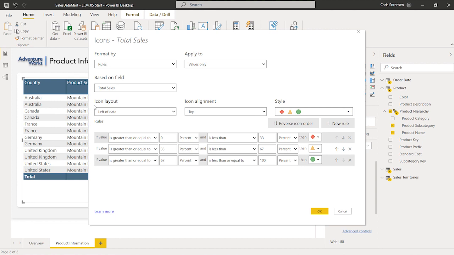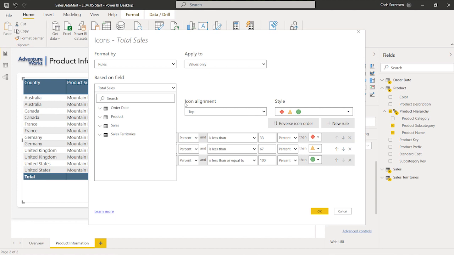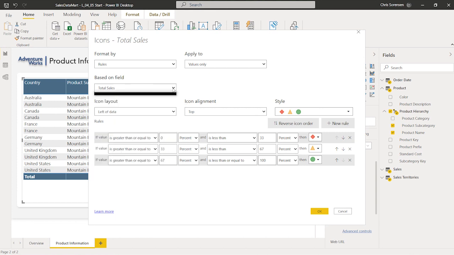Okay, so let's go ahead and start formatting this. So we're going to leave our format by rules. So we could do it by field value or rules. We're going to apply it to values only. There's a few other options we have in here. We're going to do it based on the total sales field, which is what we chose when we came in here. And next what we'll do is go ahead and choose our icon layout.